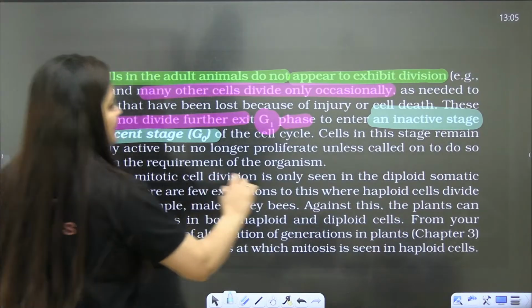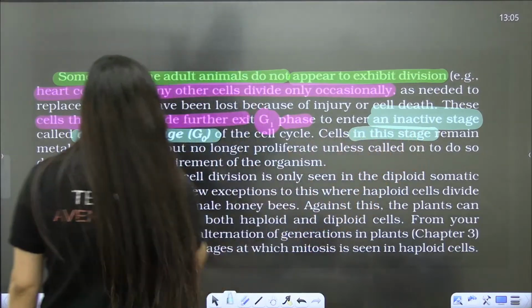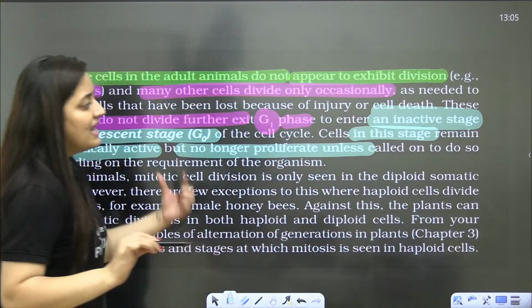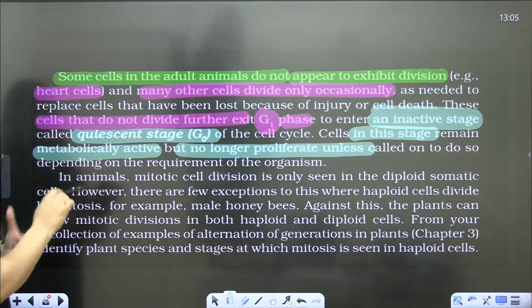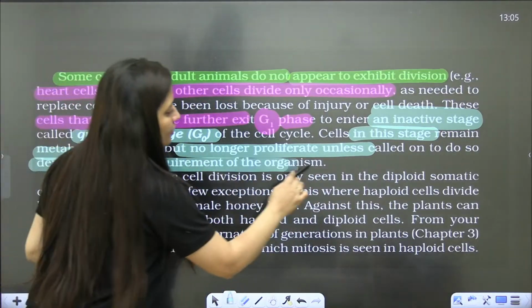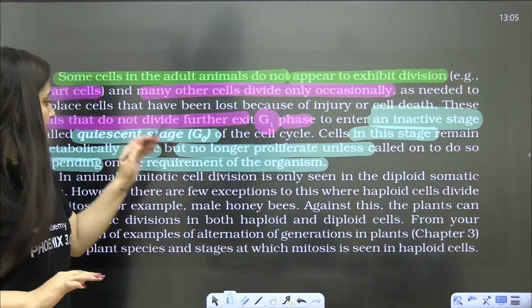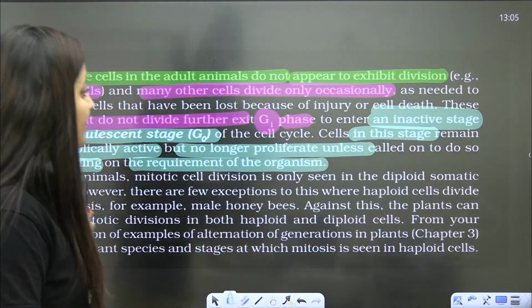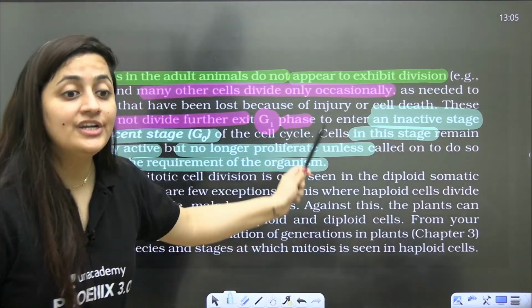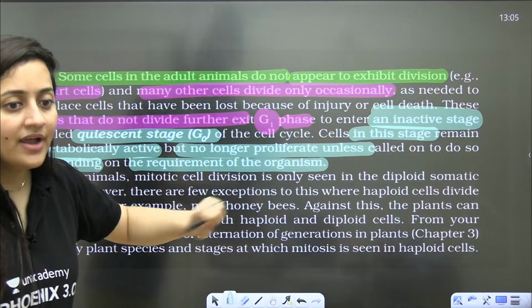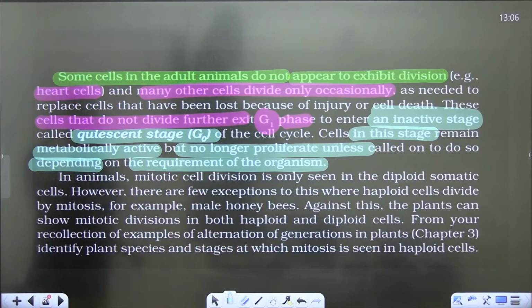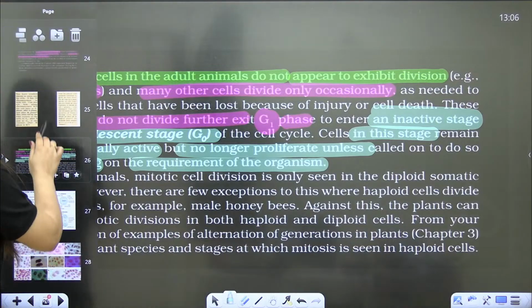So this line is explaining it. The cells in this stage remain metabolically active but no longer proliferate unless called on to do so, depending on the requirement of the organism. So these cells are metabolically very active, the metabolism is going on, but they will not divide unless they get a go-ahead signal that they need to divide. So this is about the quiescent stage. Clear?